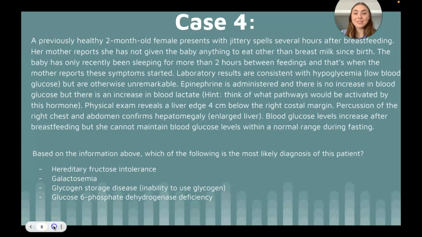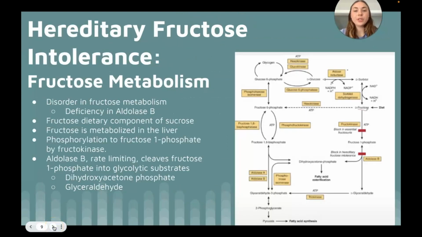Pause to read case 4. Hereditary fructose intolerance is caused by a disorder in fructose metabolism through a deficiency in aldolase B. To understand this disorder, it is important to first understand fructose metabolism. Fructose is a major dietary component in sucrose. It is primarily metabolized in the liver and is taken up by cells through facilitated diffusion using the GLUT5 transporter.